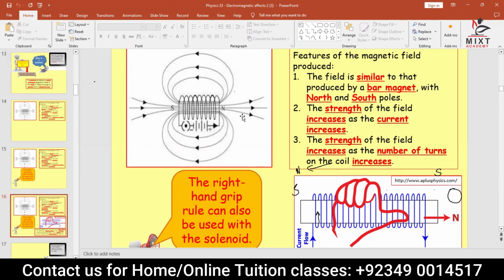The only thing that makes an issue for the student is, again, I will explain if you have any problem in this. See, the current goes this way. Technically speaking, current goes this way. This is anti-clockwise. Now, if current goes anti-clockwise, which way do you grab this wire so that your fingers will curl in anti-clockwise direction? This is a straight horizontal wire. Which way do you grab that so that it will be in anti-clockwise direction?